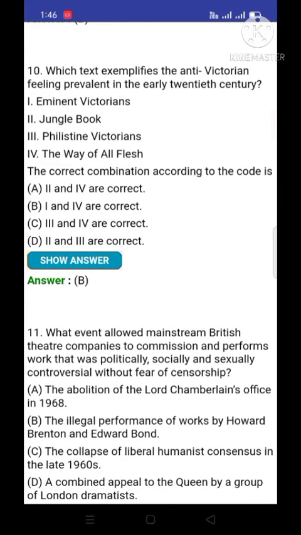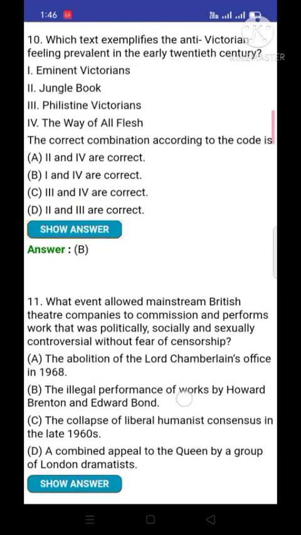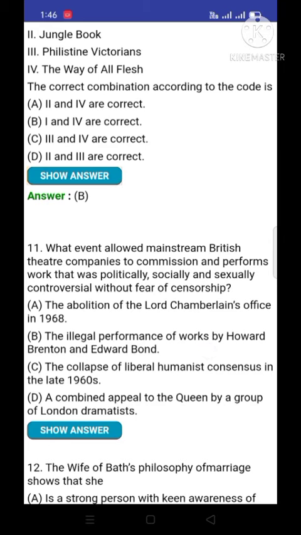Now the question number 11. What event allowed mainstream British theatre companies to commission and perform work that was politically, socially, and sexually controversial without fear of censorship? What event? Means we have to choose the correct event.